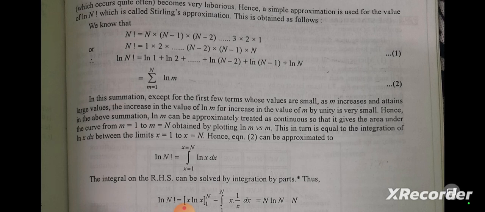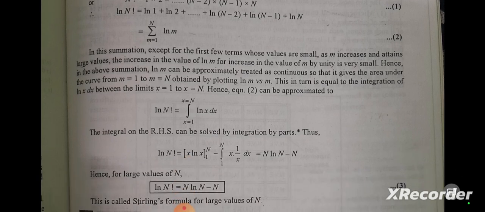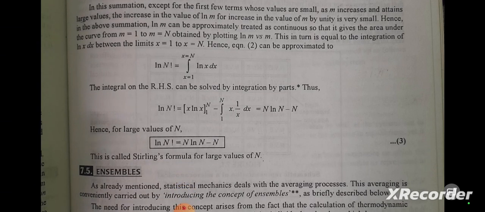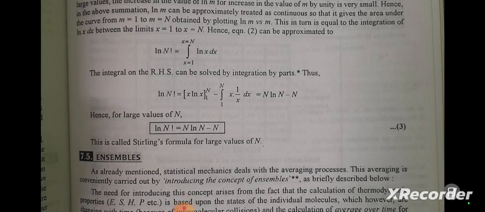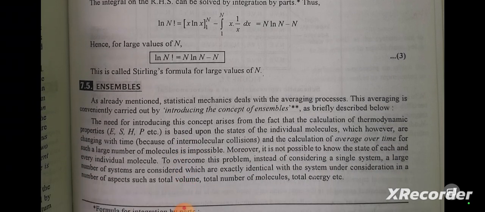Hence, equation second can be approximated to log n factorial is equal to the integral from x equal to 1 to x equal to n of log x dx. The integral on the right hand side can be solved by integration by parts. Thus log n factorial is equal to x log x from 1 to n minus the integral from 1 to n of x into 1 by x dx, which is equal to n log n minus n. Hence for large value of n, log n factorial is equal to n log n minus n. This is called Stirling formula for large values of n.